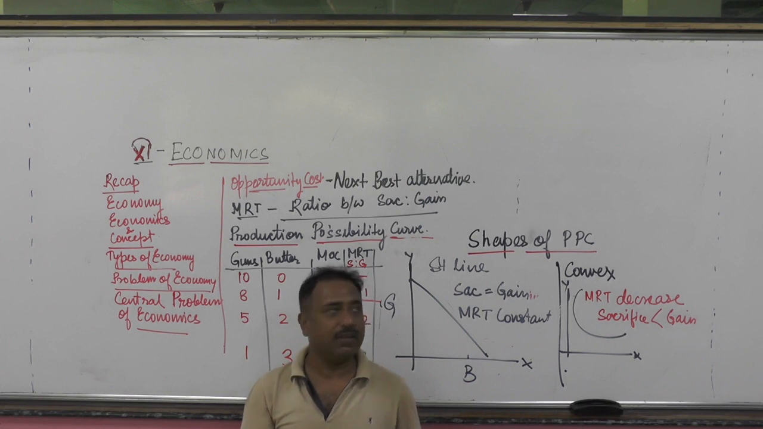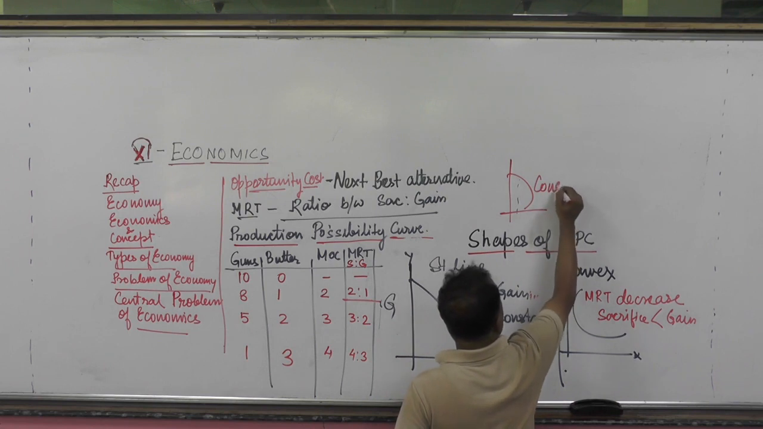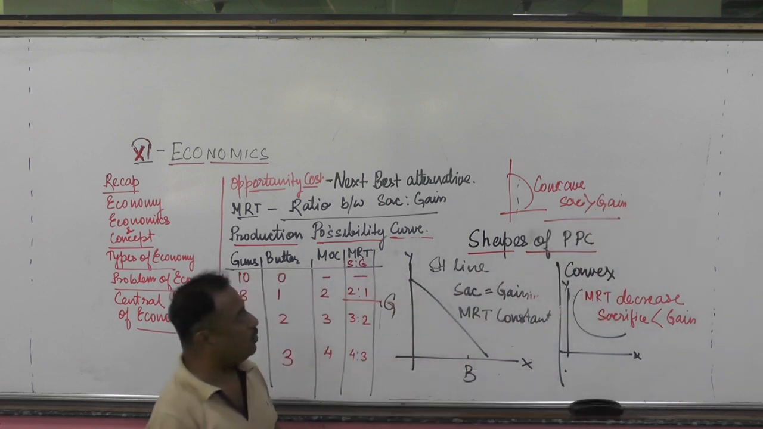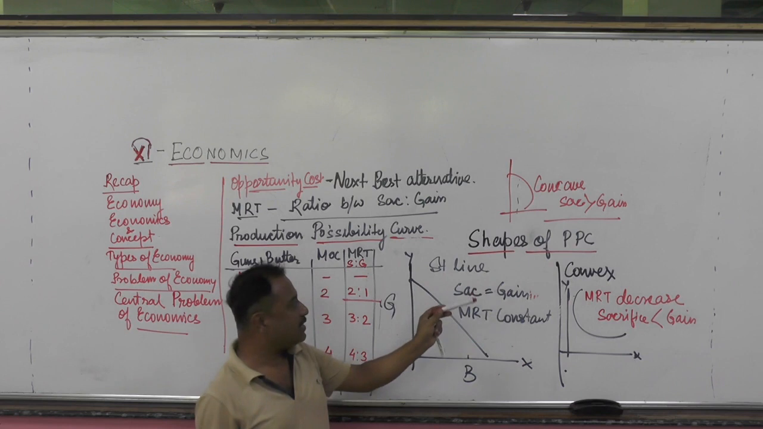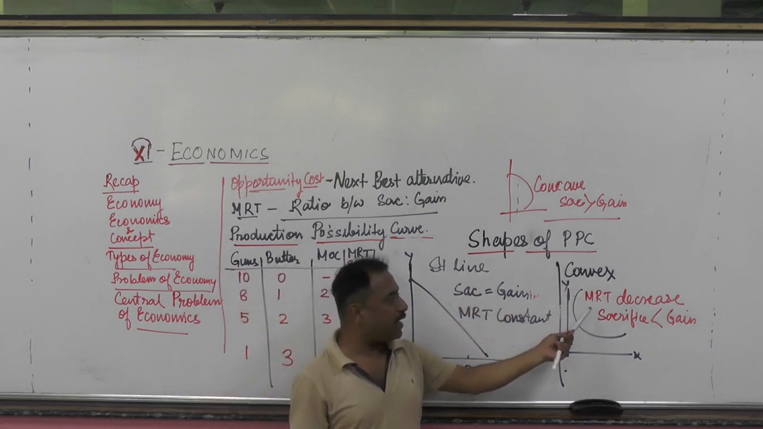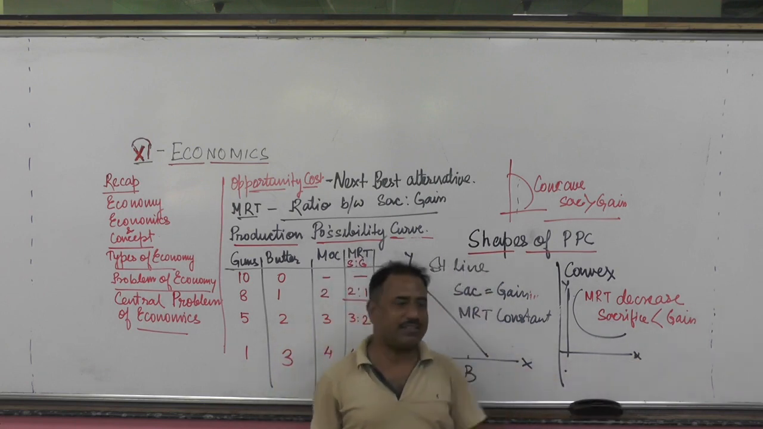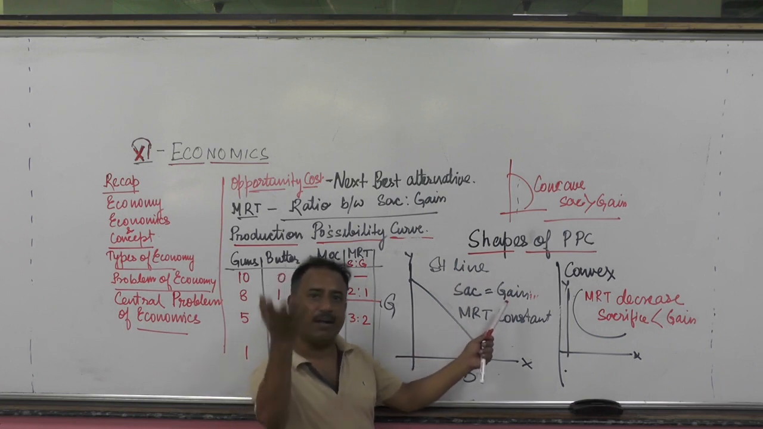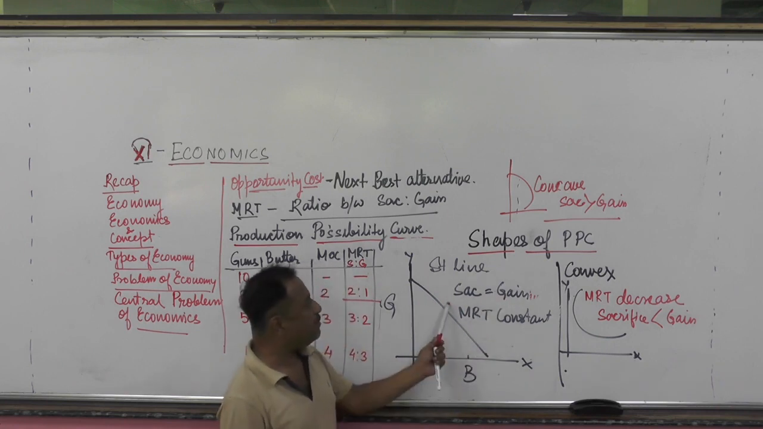This is a concave curve. Suppose, for example, this is concave. And when sacrifice is greater than gain, can I make you understand? When sacrifice is more than gain, then it is considered concave. What is convex? Convex is when MRT decreases. When does MRT decrease? When sacrifice is less than gain. And what is a straight line? Straight line is when sacrifice is equal to gain. When the sacrifice that happens equals the gain that happens, and MRT is constant, that time it is the straight line.